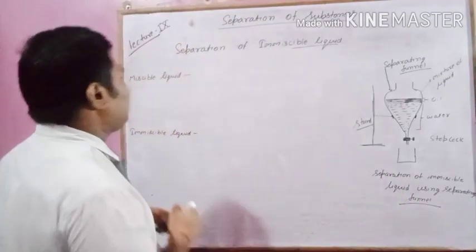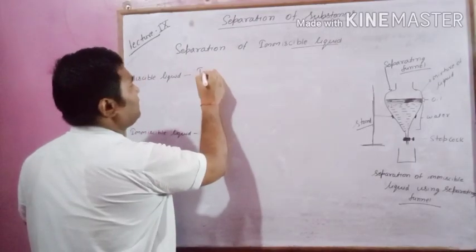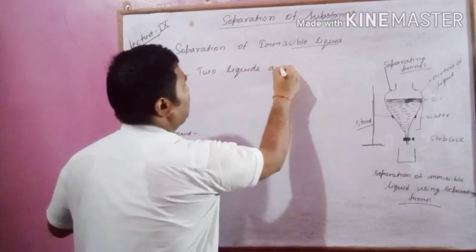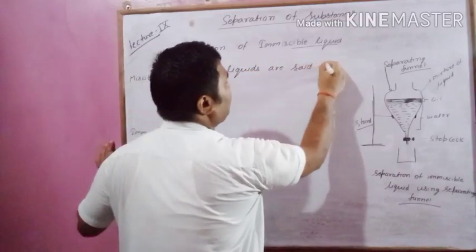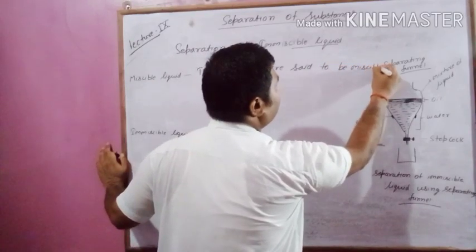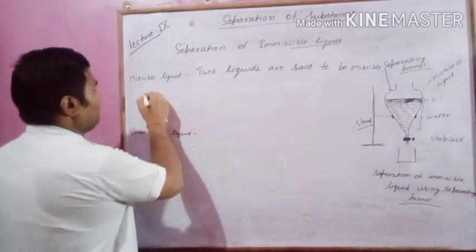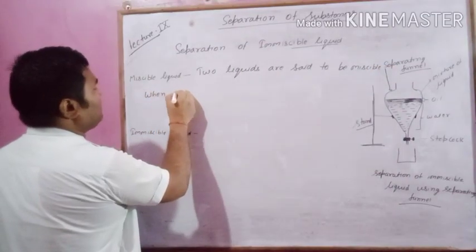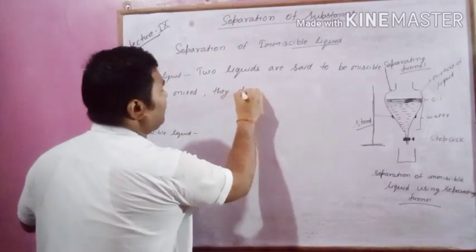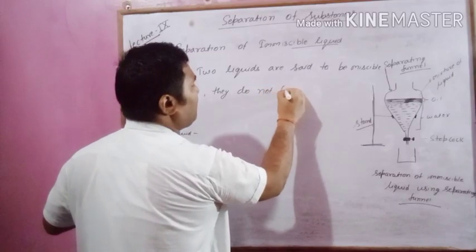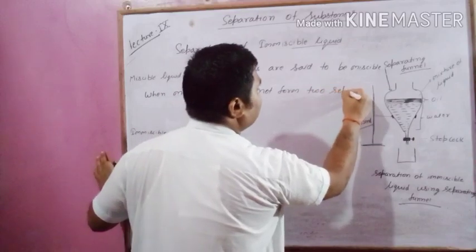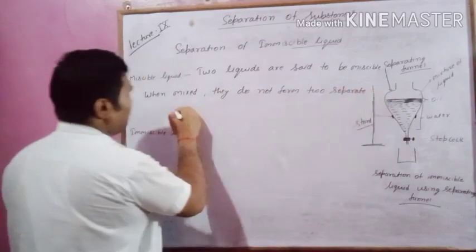Okay, so what is the definition of miscible? Two liquids are said to be miscible when mixed, they do not form two separate layers.